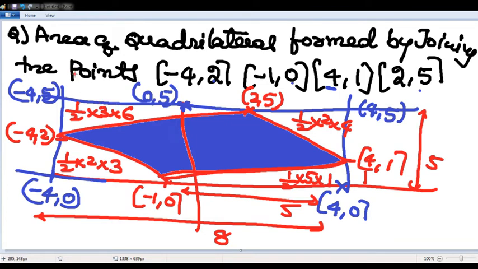Next, please write down the next question. The area of a triangle we did by shifting it to one point such that one vertex becomes (0, 0). The area of the quadrilateral we can also do that way. I just showed how you can do it using method number 2. You can also shift it by (4, -2), make it (0, 0), and try to do it on your own. The answer will remain the same. Next one.